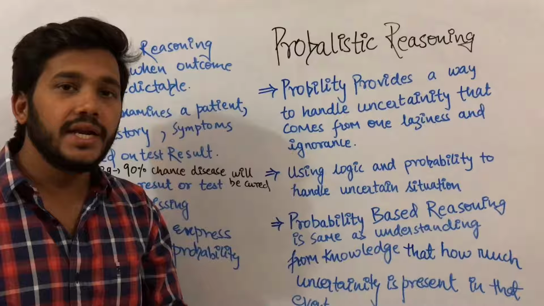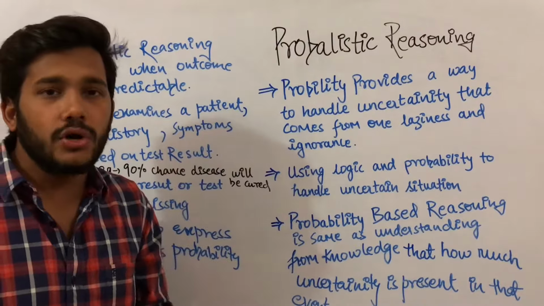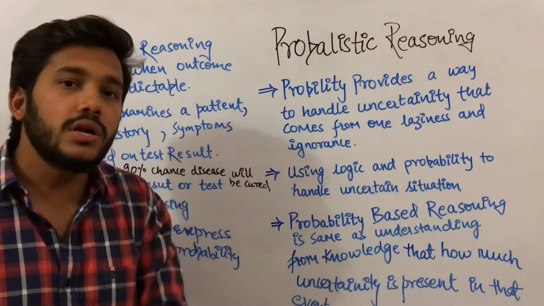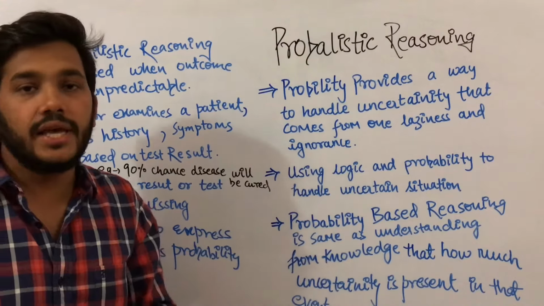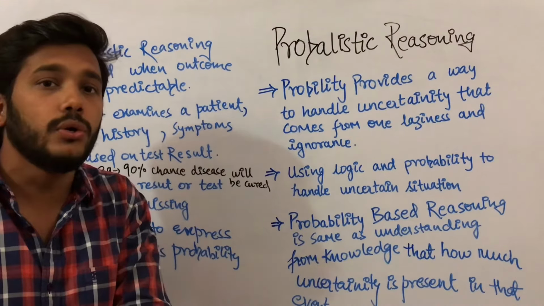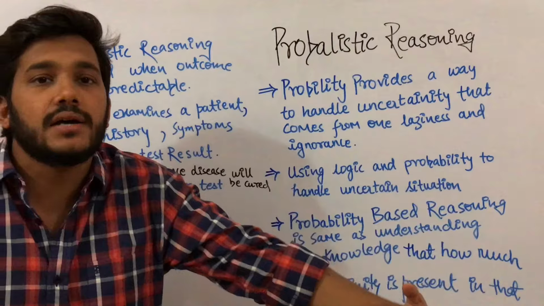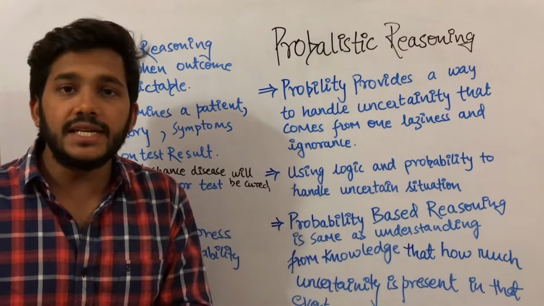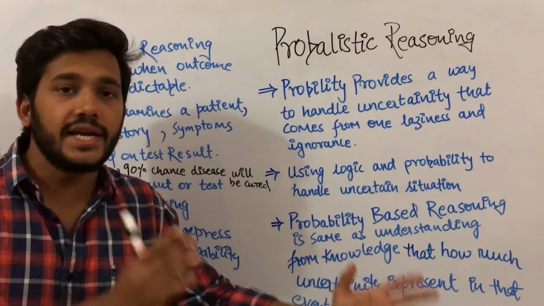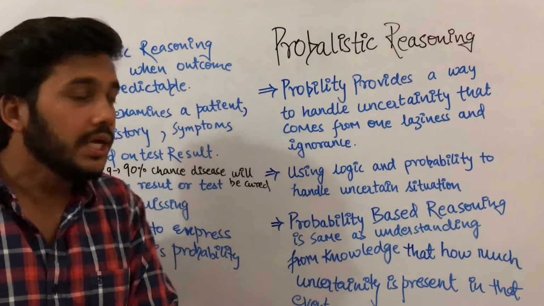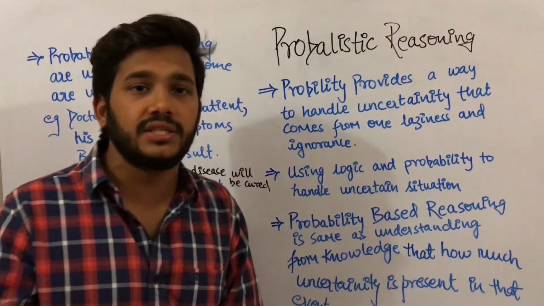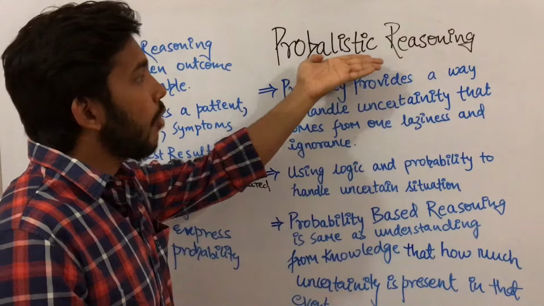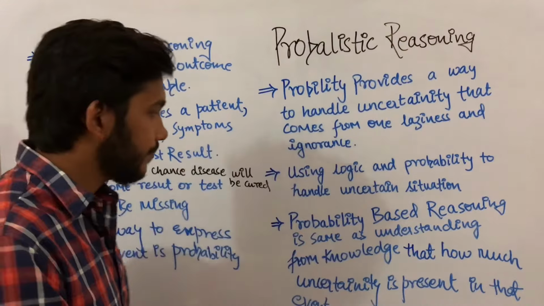Today is a match, India versus Australia. You cannot say either India will win or Australia will win. If the match is in Bengaluru, you can say there is a 70% chance that India will win. That is, it is uncertain: India can win and Australia can also win. So whenever there is an uncertain situation, probabilistic reasoning is used.